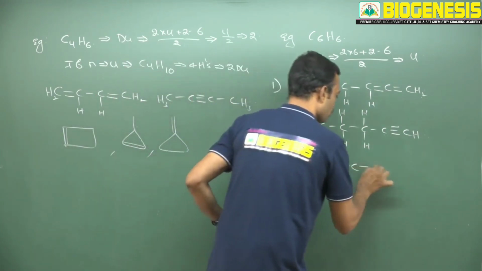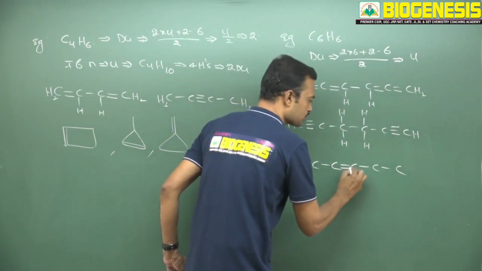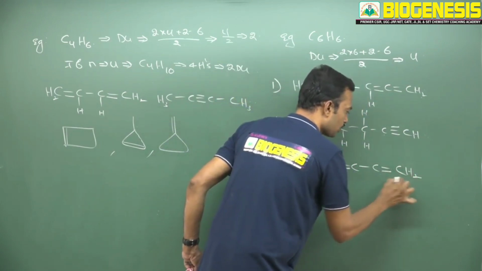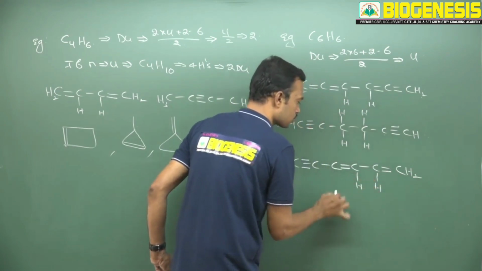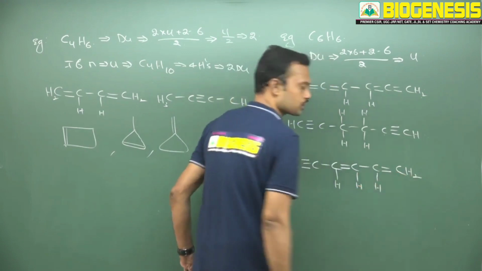You can also insert 1 triple bond. With 6 carbons, 1 triple bond you can also insert, and 2 double bonds you can insert. Double bond here and double bond here. Here write 2 hydrogens, here 1 hydrogen, here 1 hydrogen, here 1 hydrogen, here 1 hydrogen. See, 1, 2, 3, 4, 5, 6.